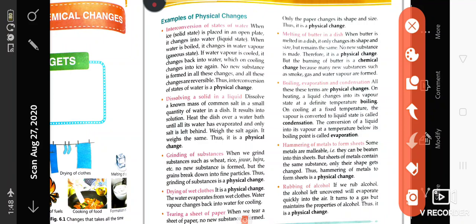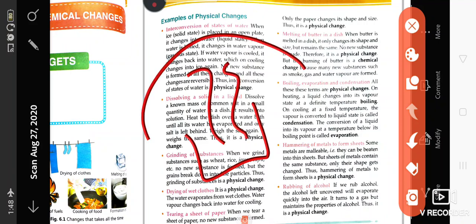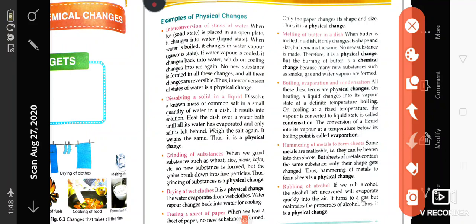Boiling, evaporation, and condensation. These are three processes which are again physical changes. In boiling, if you are boiling any substance, then it will convert into vapor. If you condense it, if you cool it down, then these vapors will come again into the form of liquid. So these are physical changes. Hammering of metals to form a sheet.